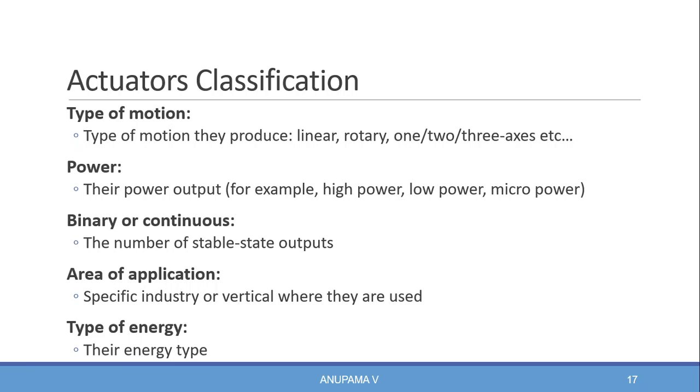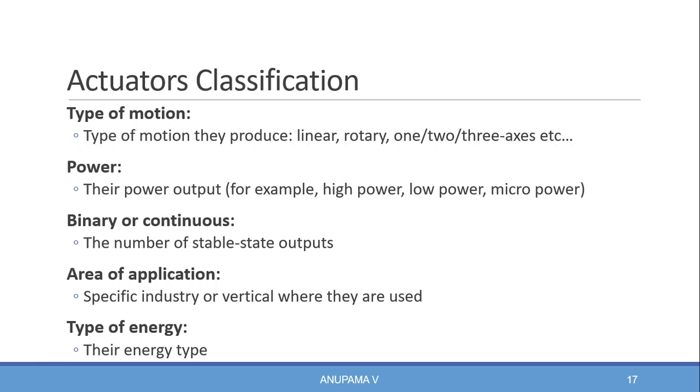The next type of actuator classification is based on power. Based on their power output, actuators can be classified as high power, low power, or micro power. The next classification is binary or continuous.